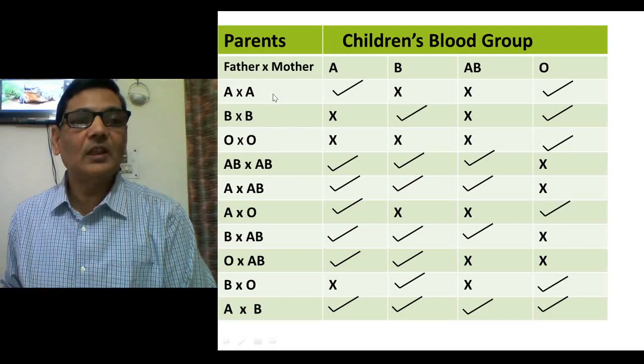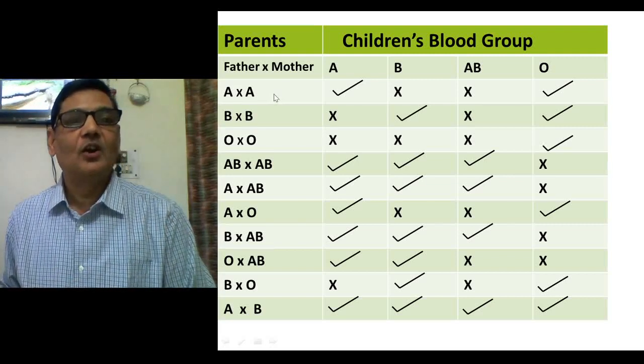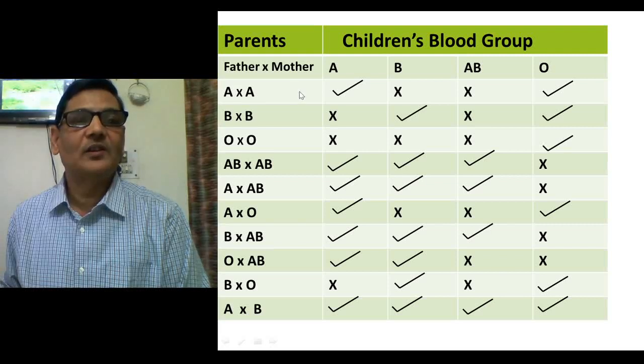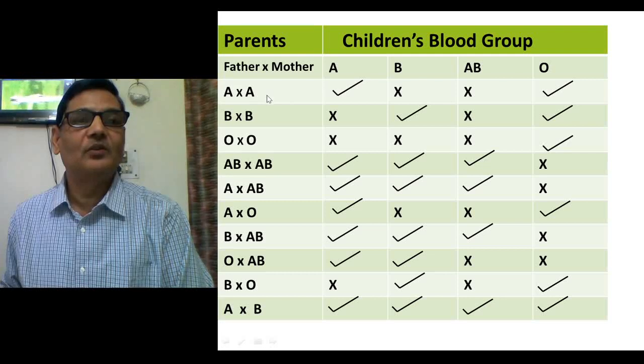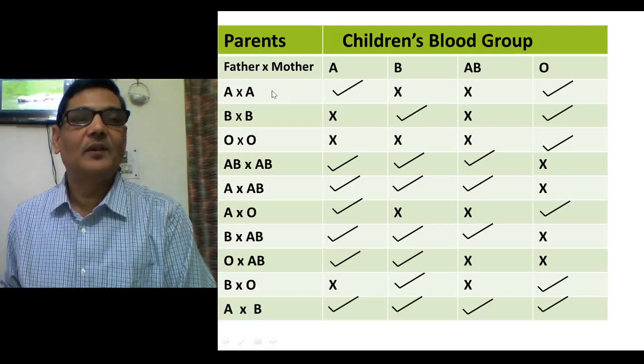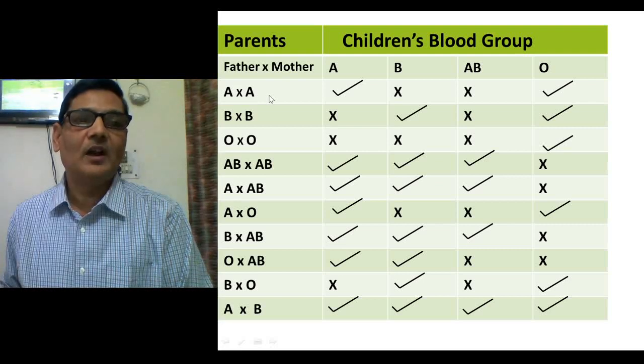So this kind of situation you can also keep in mind, and how many types of A blood group possibility will be there, what would be the possibility of occurrence of O. So in this case you can say that the possibility of getting blood group A will be 3 by 4 and possibility of getting blood group O will be 1 by 4. So this kind of analysis one can also have, and based on that certain questions may be asked.